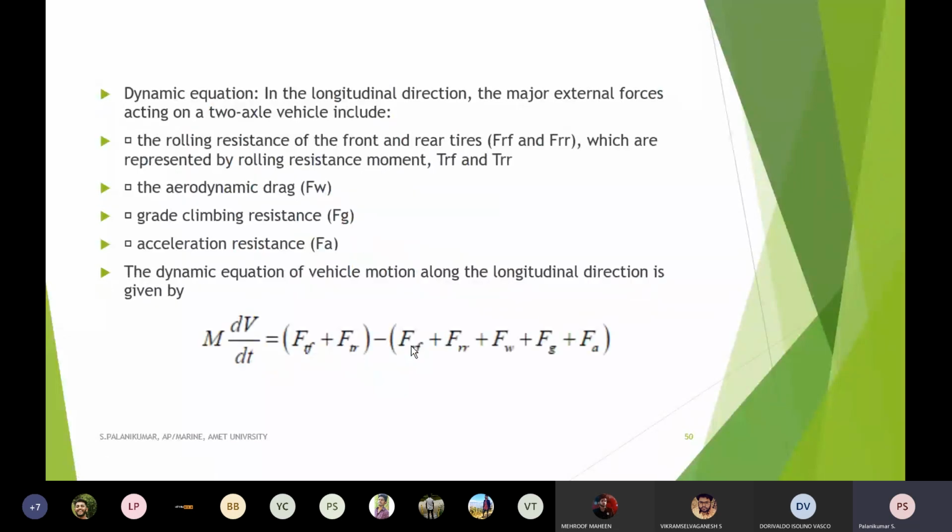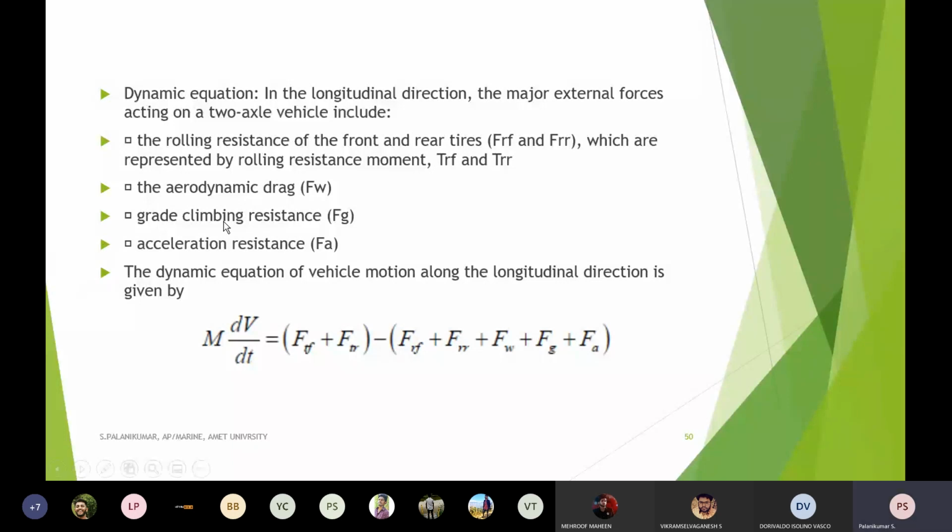Okay, so then only I can do that. In any dynamic equation, in the longitudinal direction, the major external forces acting on a two-axle vehicle include rolling resistance of the front and rear tire, which we can also represent as TRF and TRR, and aerodynamic drag, grade climbing resistance, and acceleration resistance.